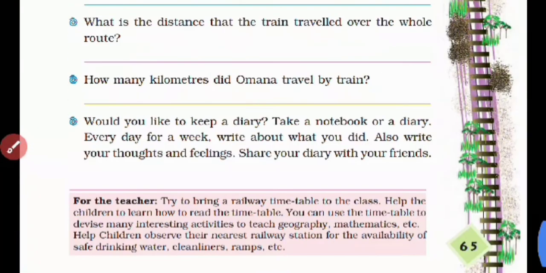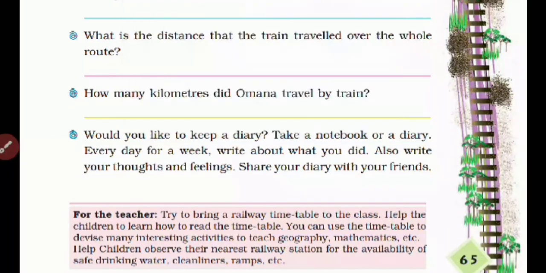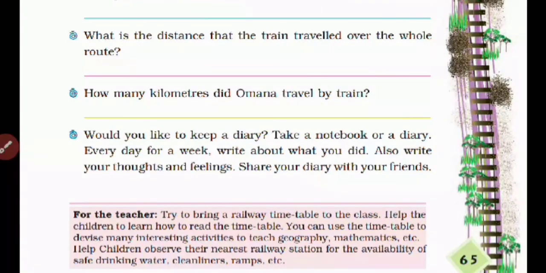You can just make a small diary as you used to have earlier. If you remember that you used to write the English words and the meanings, in the same way you can again take a diary with you. And today is Saturday, so I'll check your diary on next Saturday. Okay, I'll check if you have written anything over there or not.